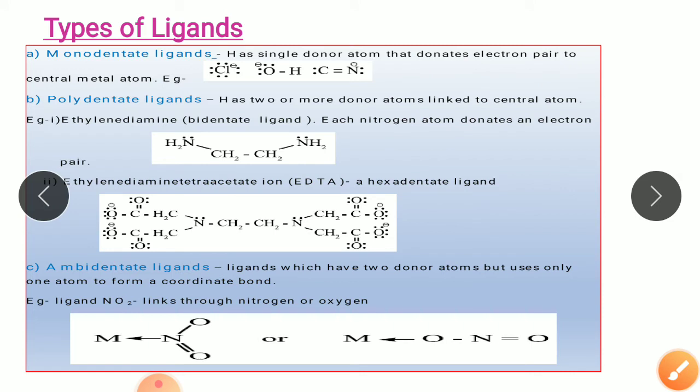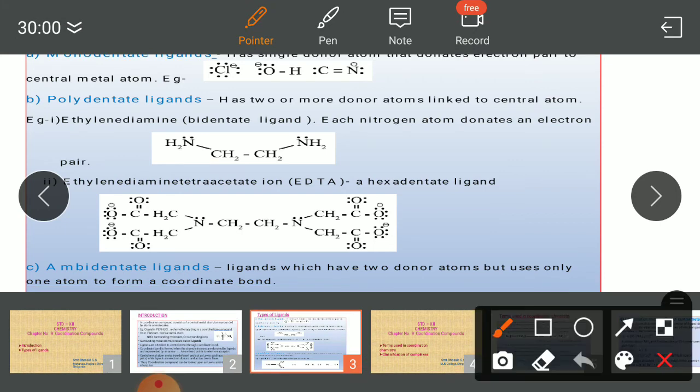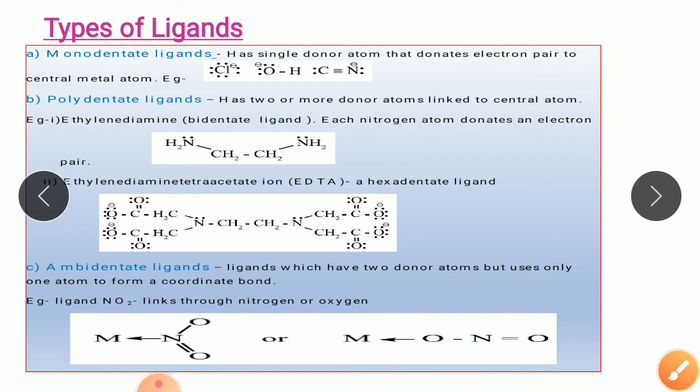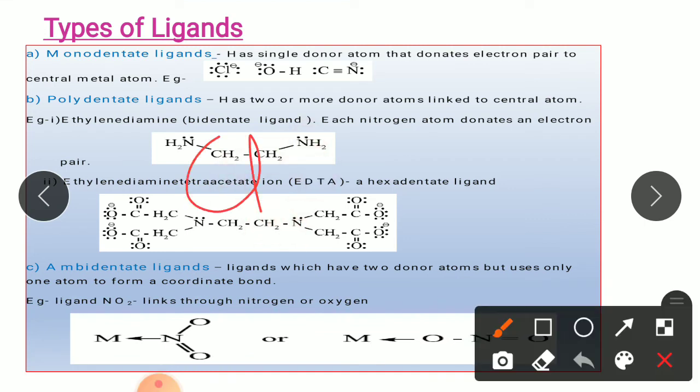Now these polydentate ligands, we have seen that they have more than two donor atoms, and hence they can form a ring-like structure with the metal being one of the parts of the ring. So these complexes form structures known as metal chelates. They form metal chelates, with your metal as one of the ring members.